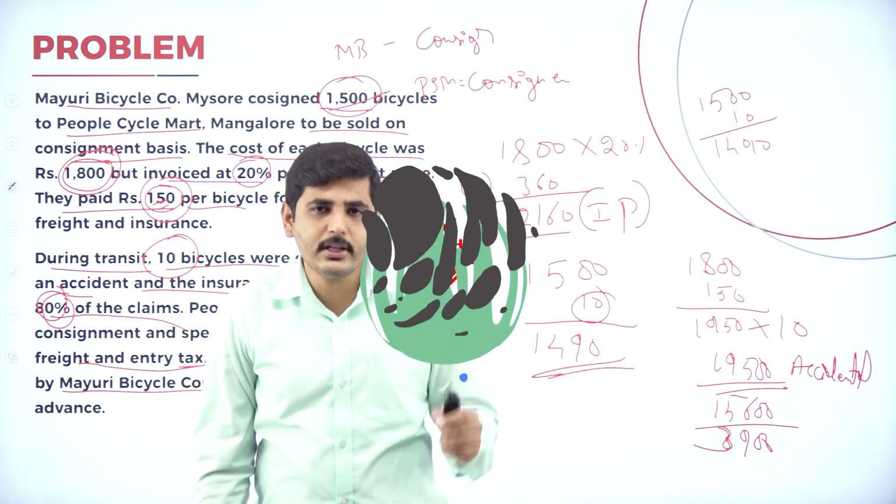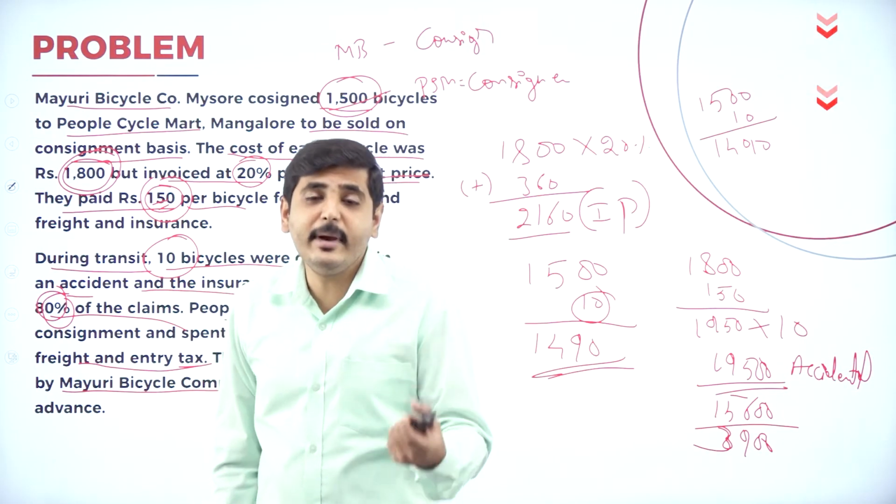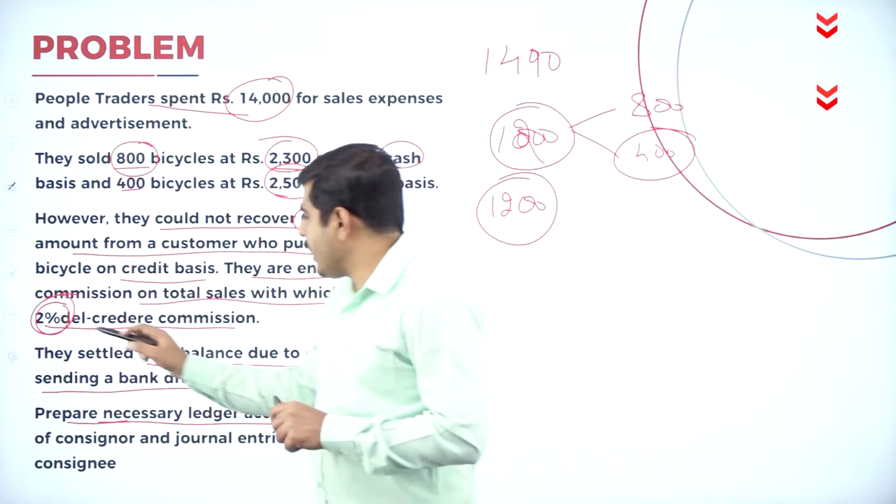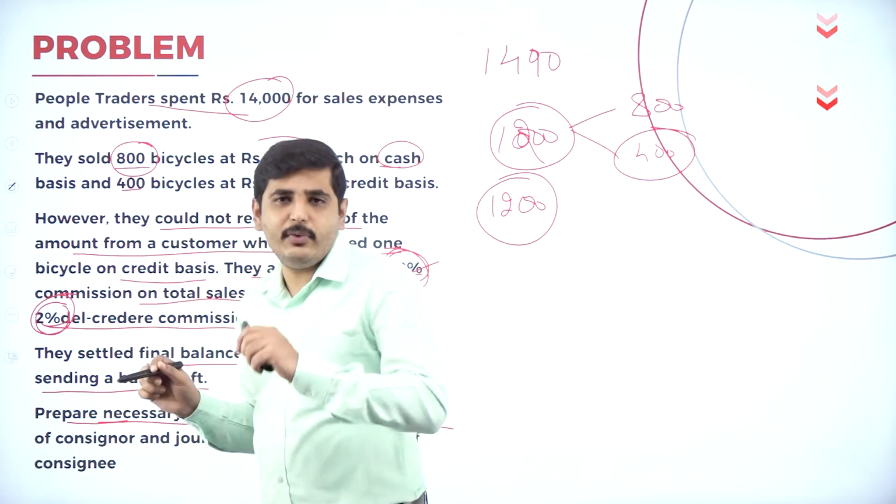Out of the total loss, they are paying only 80%. The remaining 20% they are not paying. That is the actual loss. That is abnormal loss. Extraordinary commission or del credit commission is given only for credit sale.